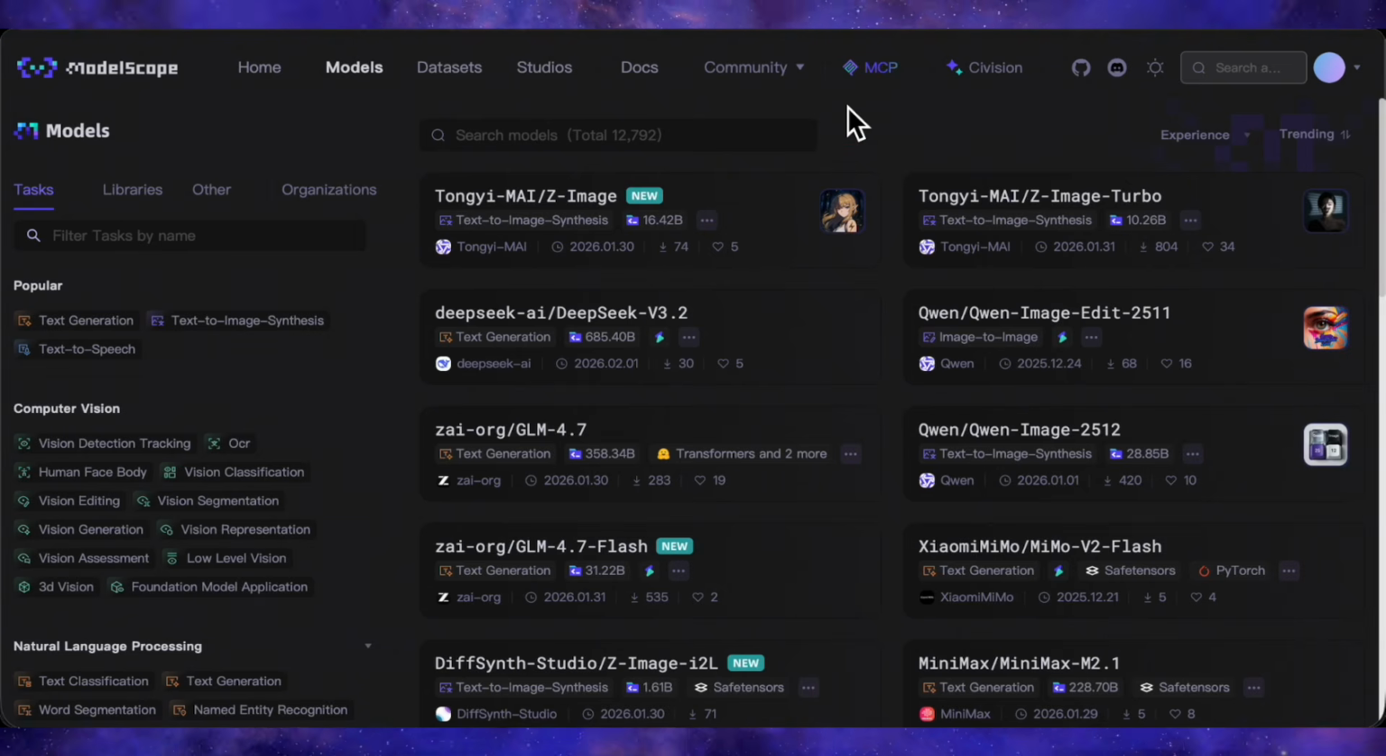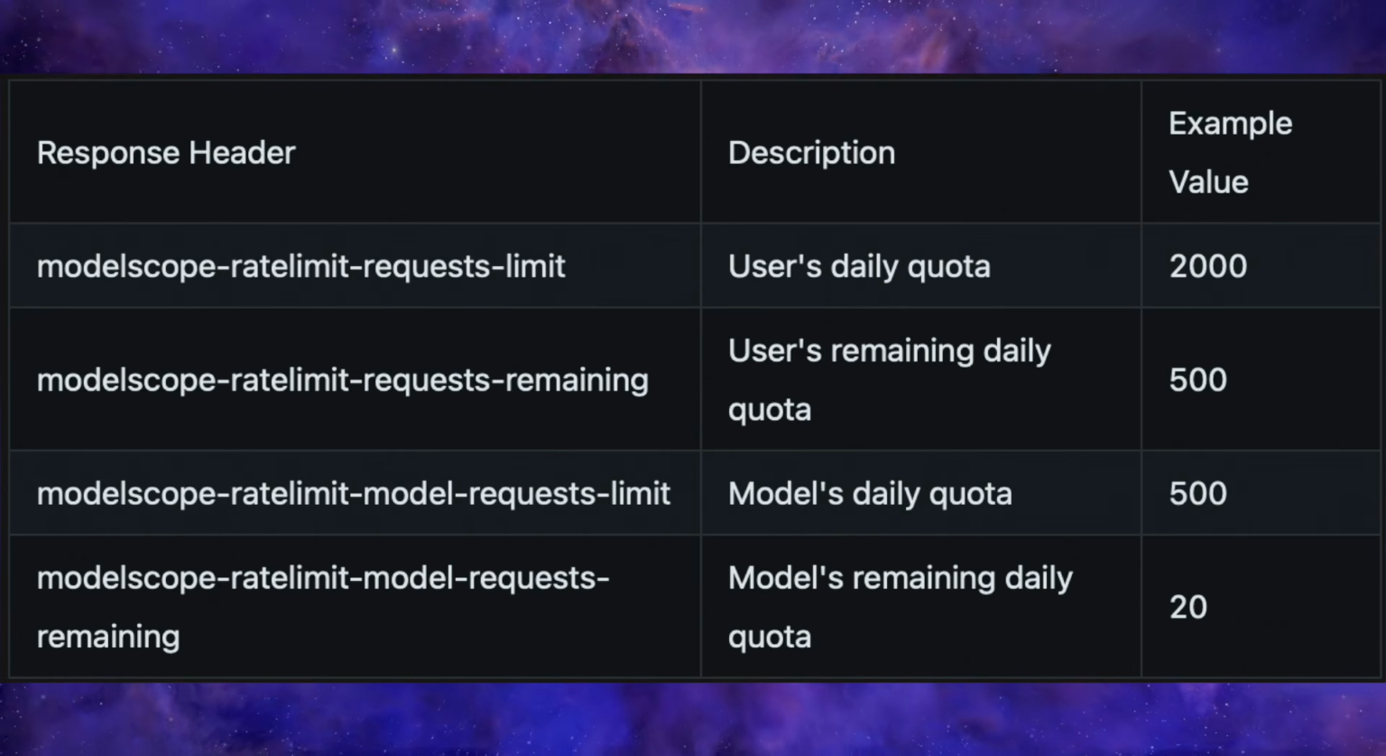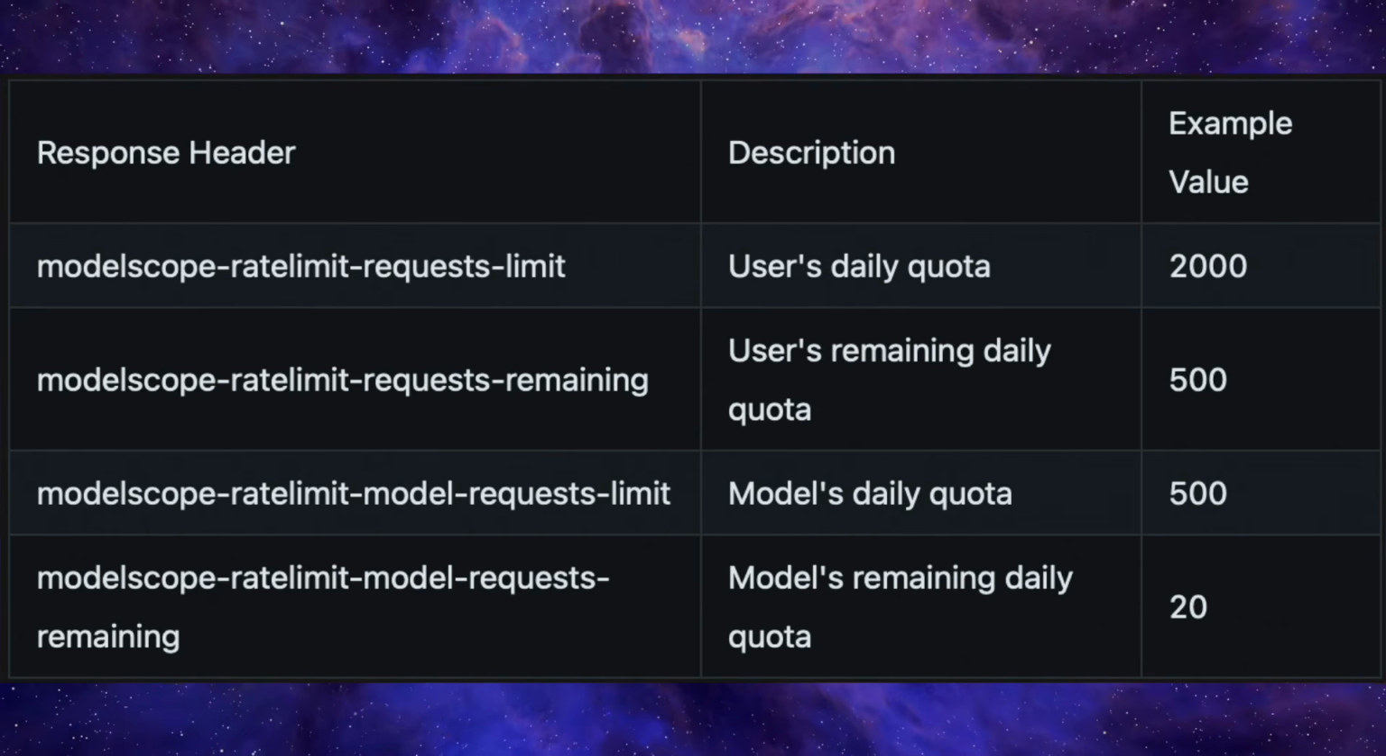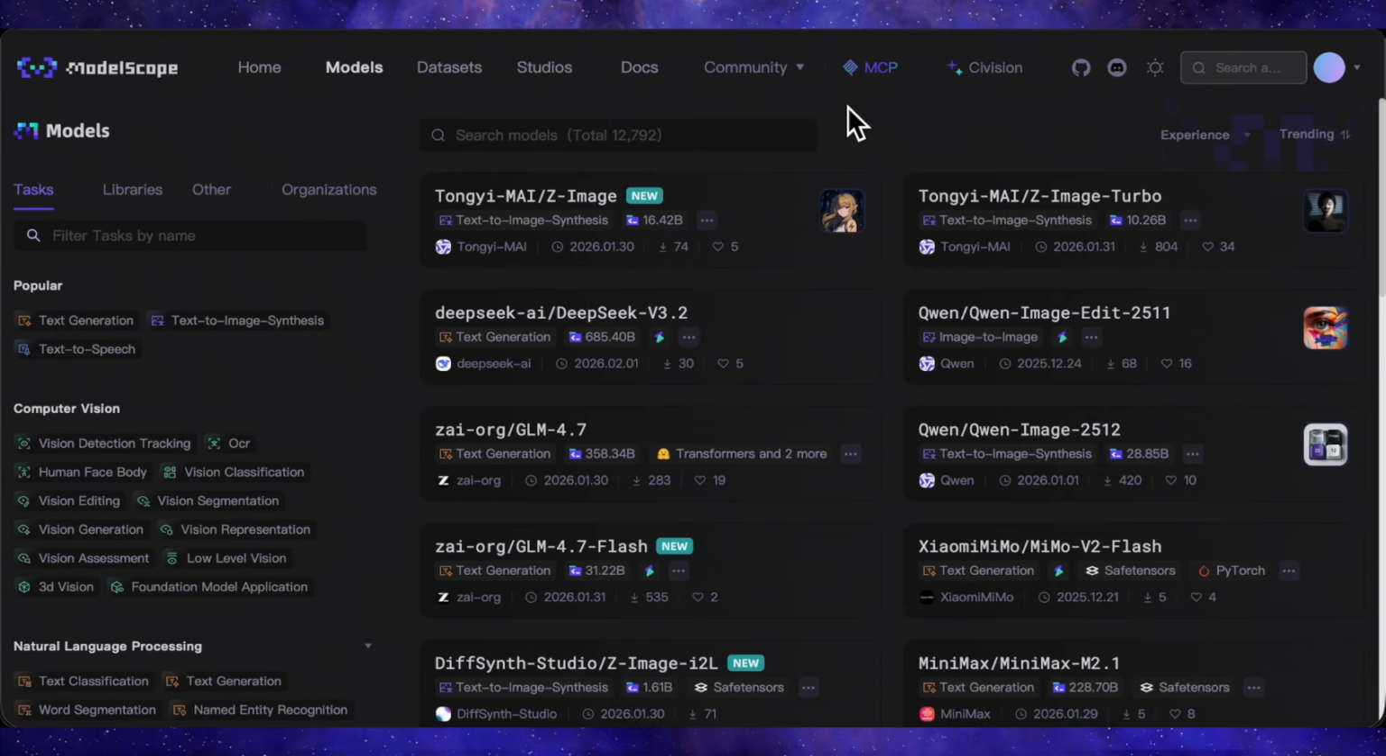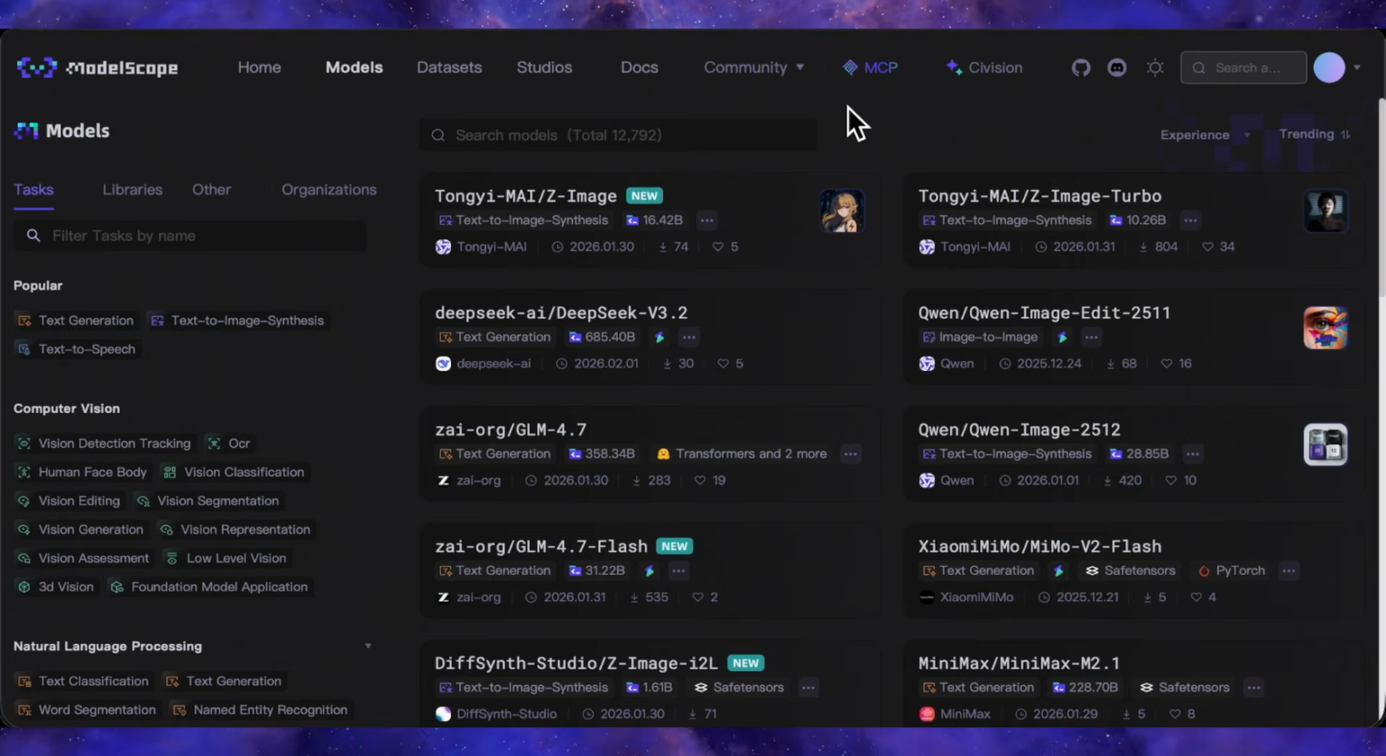So what exactly is ModelScope? Think of it as basically a mixture of Hugging Face and Civitai. It's a community for open source models where you can find a complete collection of many models. You get up to 2,000 free API inferences every single day, plus unlimited cloud storage for your models, datasets, and applications. But what I want to talk about today is their Civision section.